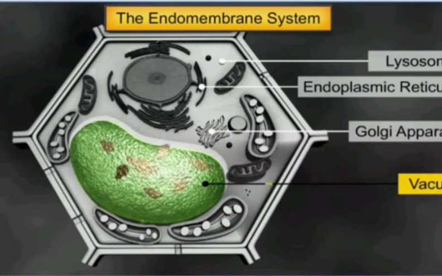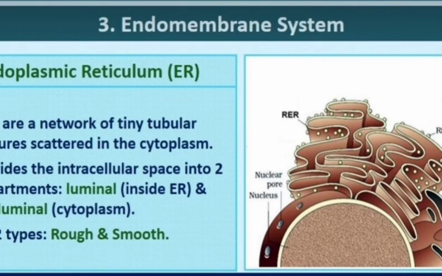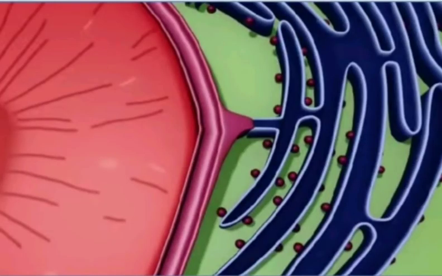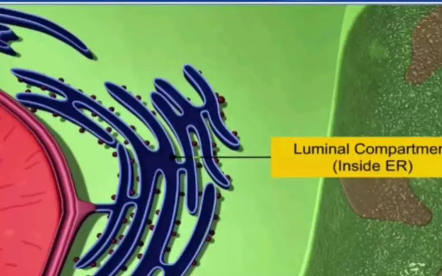Moving forward, endoplasmic reticulum. Endoplasmic reticulum is a network of tiny tubular structures scattered in the cytoplasm around the nucleus. It is continuous with the outer membrane of the nucleus.